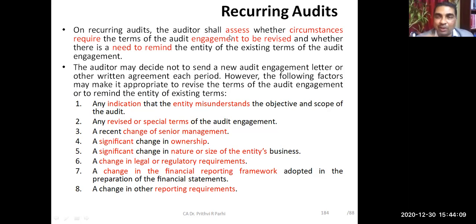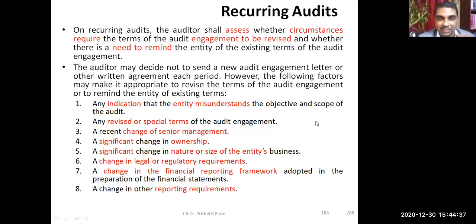Now, how will the auditor decide whether he should send it or not? There are some items listed here, and in these situations, it is suggested to send the audit engagement letter in case of recurring audit. First case, you see any indication that the entity misunderstands the objective and scope of the audit.